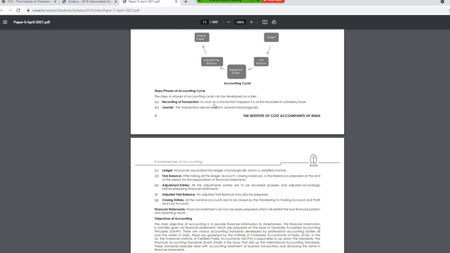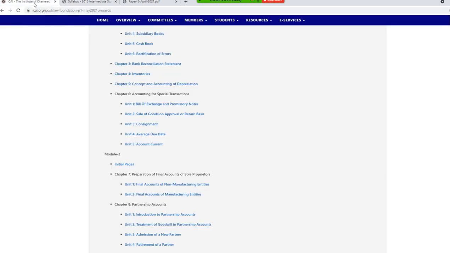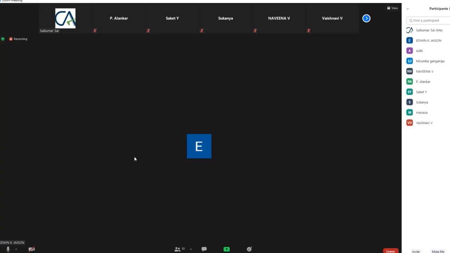If you assume that you understood everything taught in the class, and you are able to do the CA Foundation material, then just do only the complicated, big questions. If you are from CMA, then get back to me if you are unable to do that. Make sure that you do every problem in your book, and complete chapter by chapter. If you accumulate it until the exams, whether you are CA or CMA, it's not possible. You have to do it whenever the chapter is over. Okay, thank you, bye.